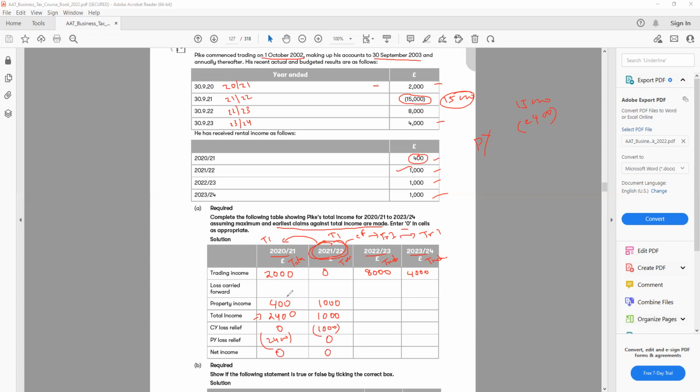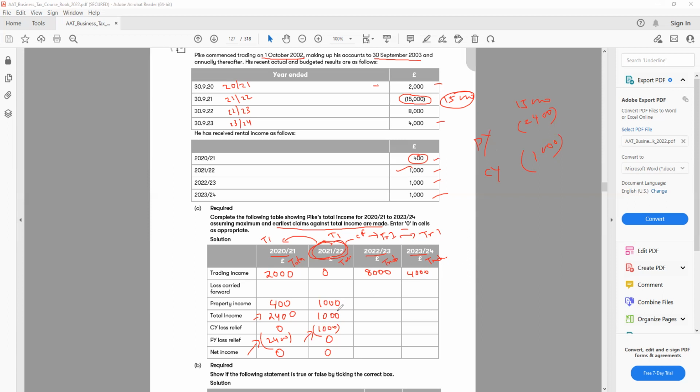So first I utilize the total from the earliest year, 2021, then the current year, where I take away 1,000. Then I have to carry forward because I don't have anything more this year. From 15,000, I have minus 2,400 and minus 1,000, so I still have some loss to carry forward.